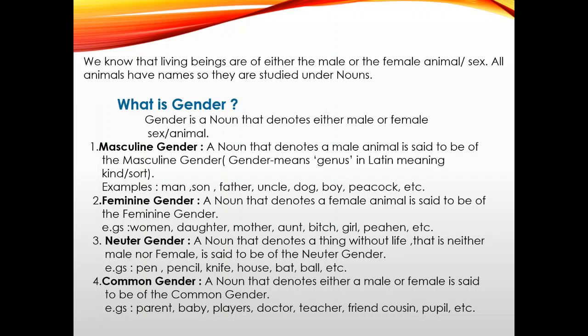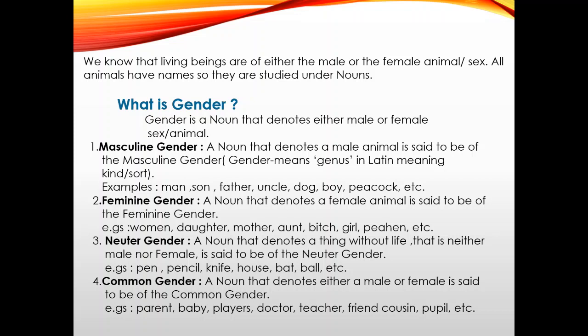Let us pass on to the last kind, that is common gender. What is common gender? A noun that denotes either a male or female is said to be of the common gender. Example, parent. The word parent is not masculine or feminine gender.